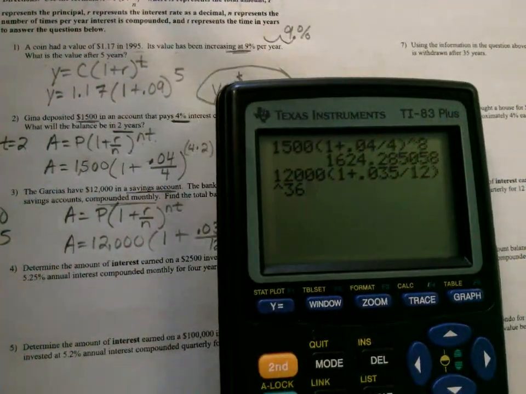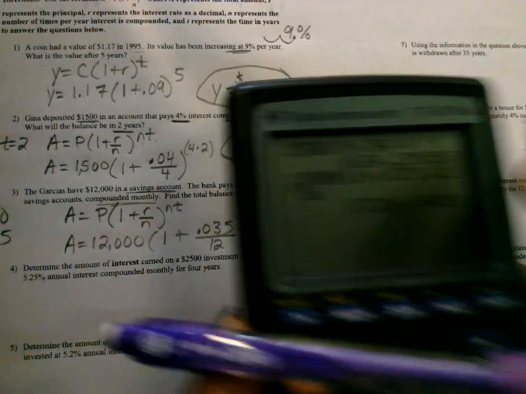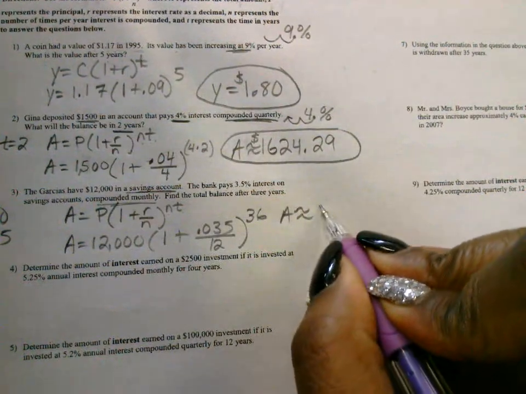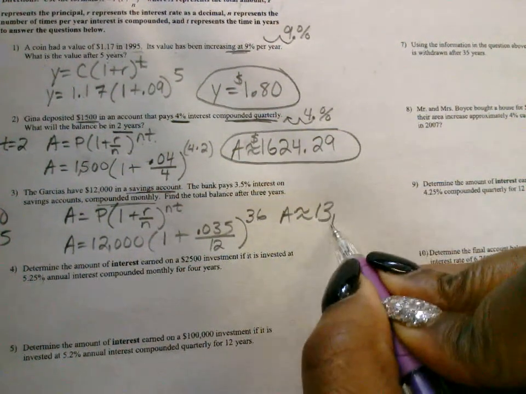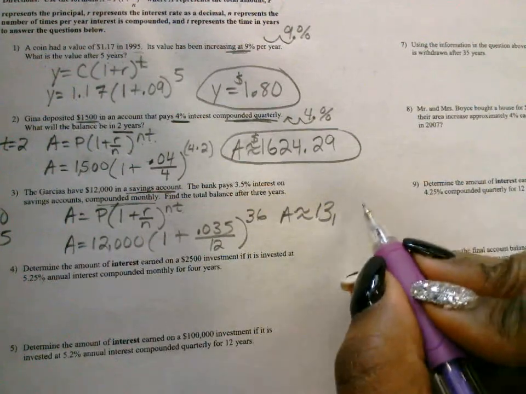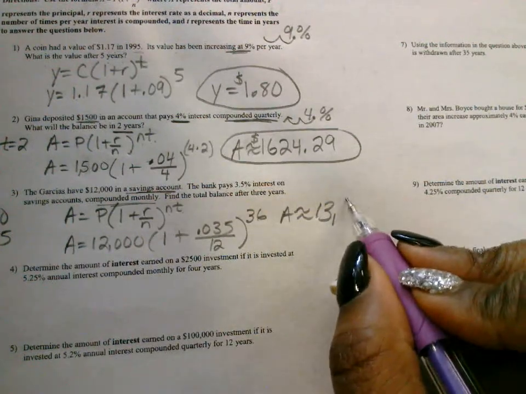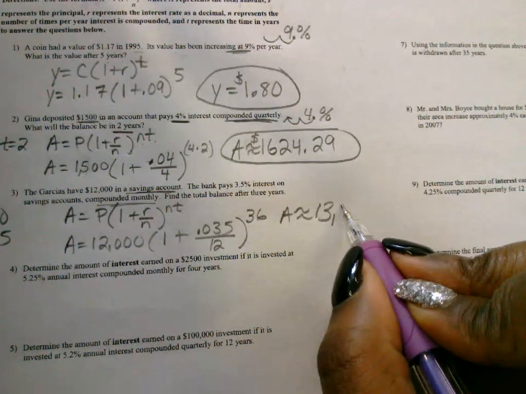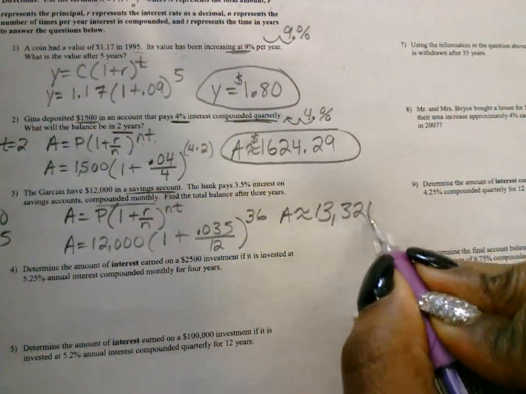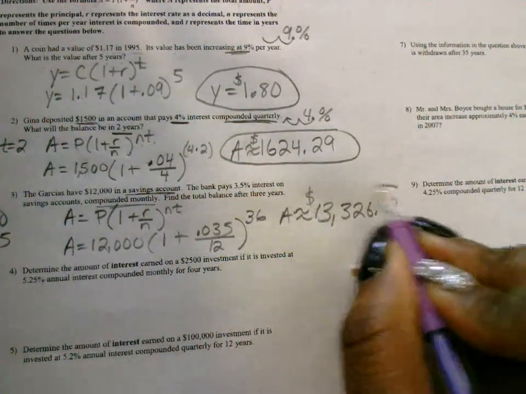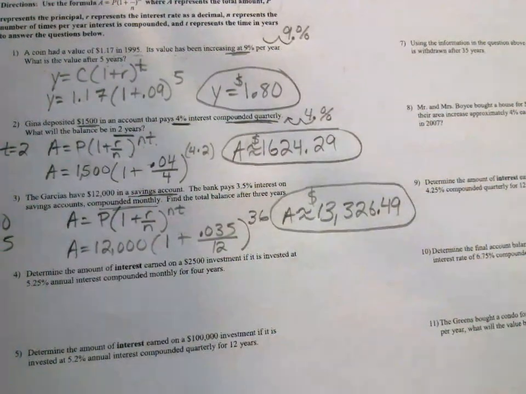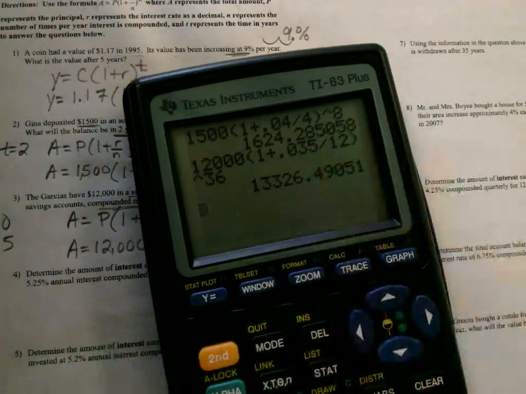Y'all got it? So about how much money is this? 13,326. Very good. And how many cents? 49 cents. So it's $13,326.49. This is about how much it is. We're rounding to the nearest cent because we're talking about money.